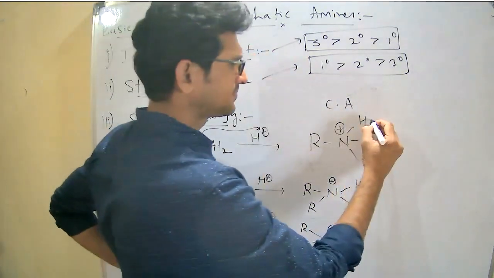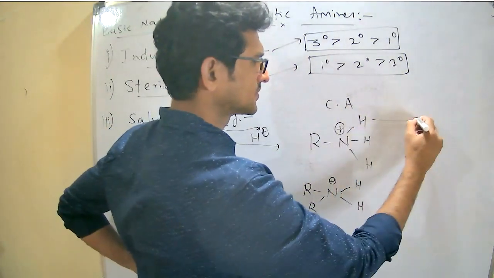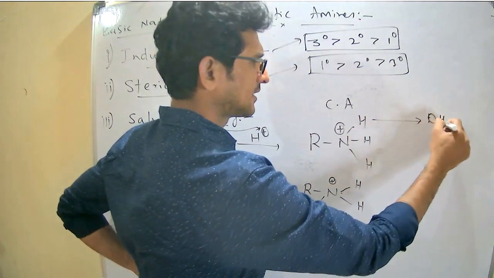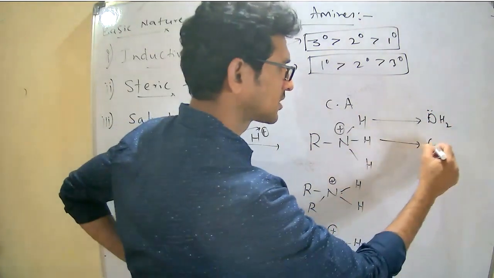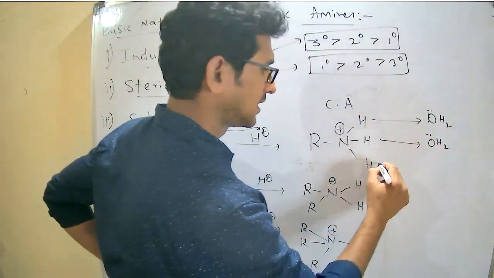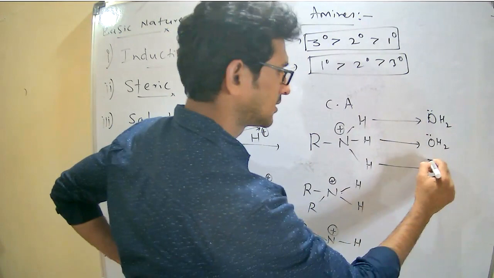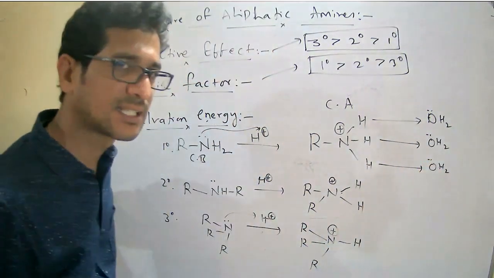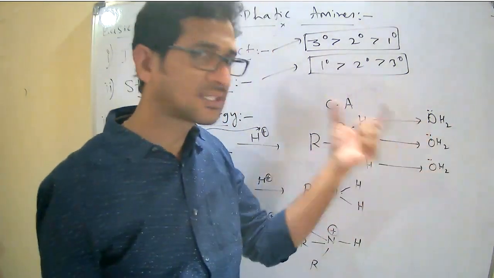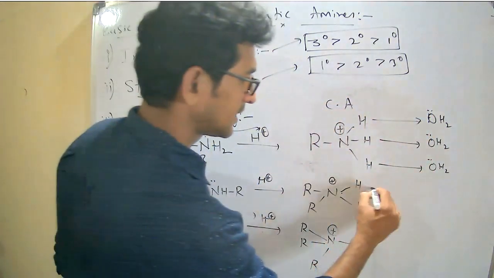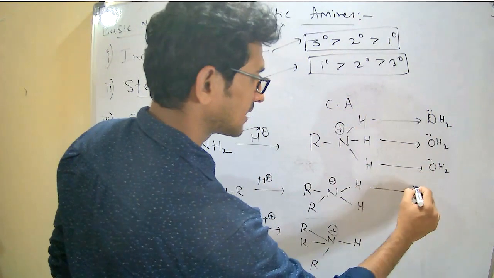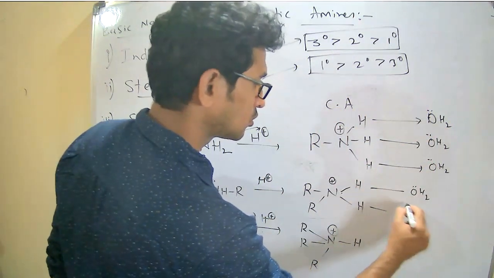Now solvation. It can form solvation with three molecules of water. In the case of the primary, the solvation factor is 3. In the case of the secondary, the solvation factor is 2 only.